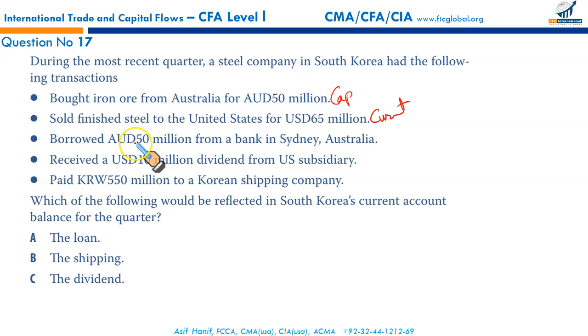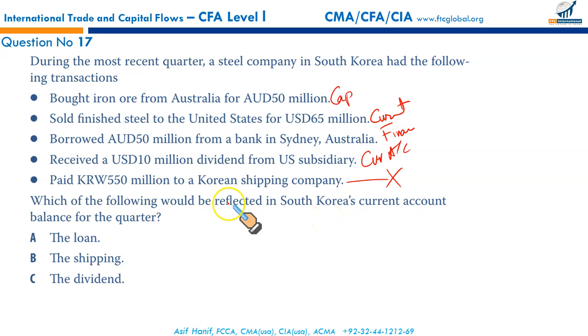Borrowed Australian dollar 50 million from a bank in Sydney in Australia. This is clearly a part of financial account. Received US dollar 10 million dividends from US subsidiary. This is a part of your current account. And paid Korean 550 million to a Korean shipping company. This is within the country, so it's not reflected on the balance of payment.